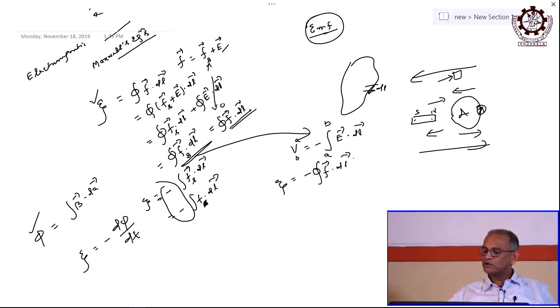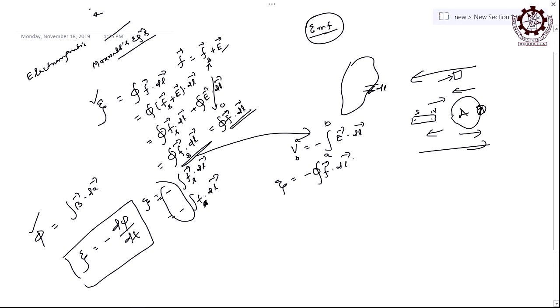Induced EMF is equal to this expression, which is called Faraday's law of electromagnetic induction. If there are n turns, then multiply it by n. A single turn is associated with that EMF. If there are n turns at the same place, not spread away, then it is a different question; it is not a solenoid. At the same place, with n turns, the EMF generated in that closed circuit will be n times, the number of turns times.